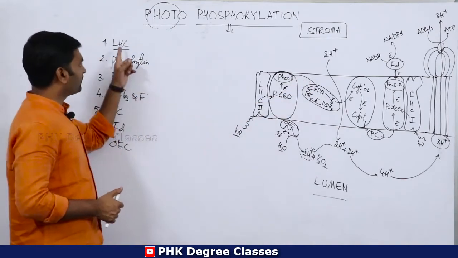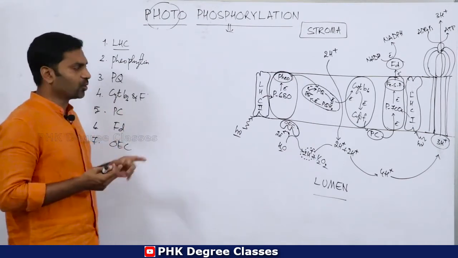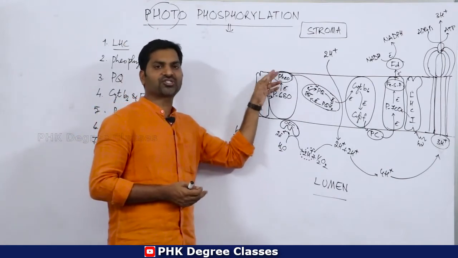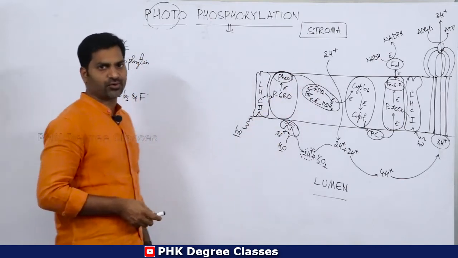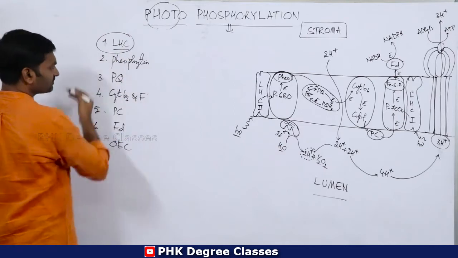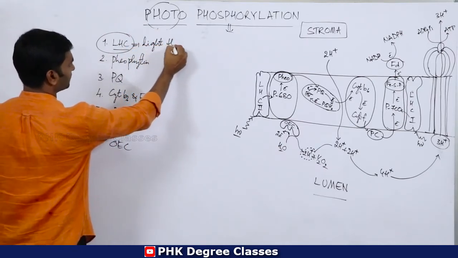First of all, we have to look at these complexes and get clarity over these concepts. Then we will see how the electrons move from one complex to another. First concept, that is LHC. LHC stands for light harvesting complex.